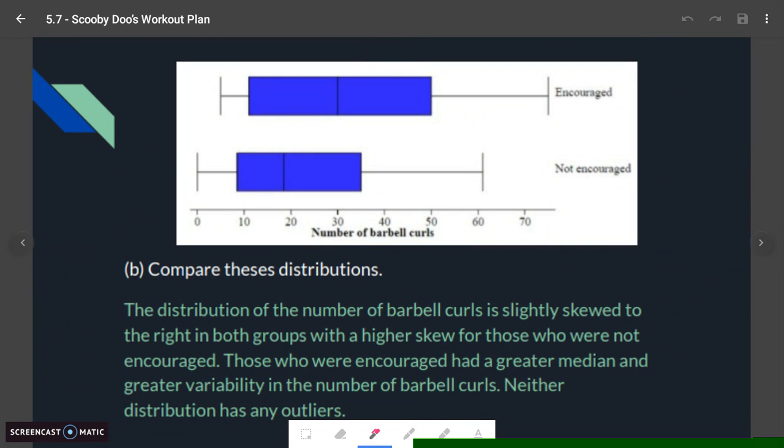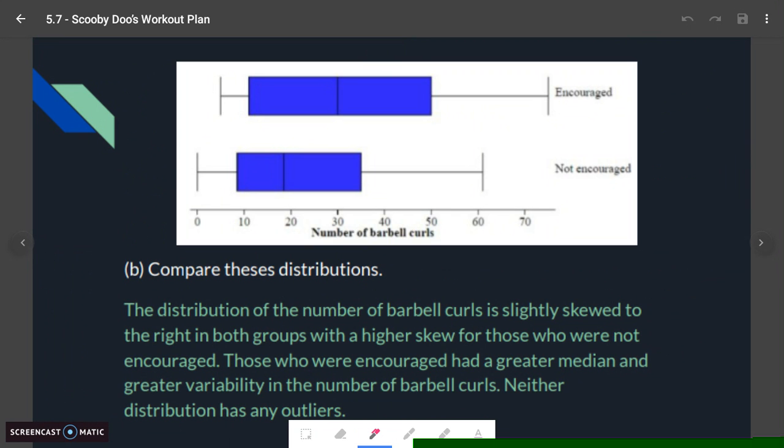Now, part B is asking us to compare these distributions. So we have our two box plots given. So this is a STOCS question, right? We've got to talk about the shape, the outliers, the center, and the spread. And since the word compare is in there, we need comparison words. Greater than, less than, equal to, about the same. Like you're comparing the two different situations of encouragement and not being encouraged.